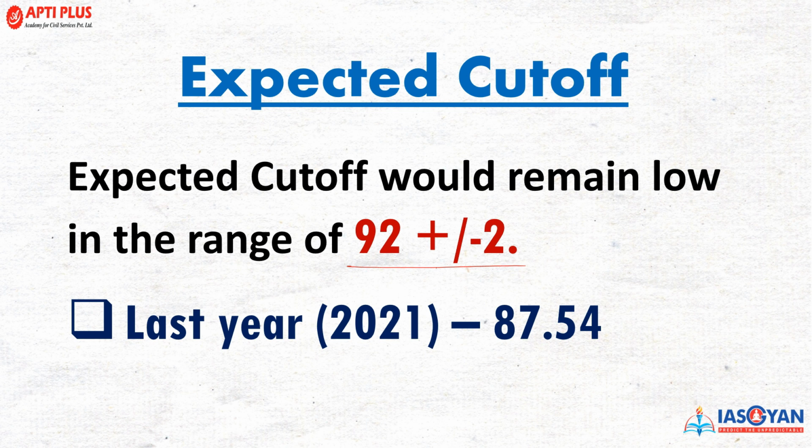Now if you look into the previous year's cutoff for 2021, the cutoff was 87.54. The UPSC has already released its official cutoff. You can even check out their website and you'll get an idea. So those of you who are getting even 85 plus can start preparing for the mains examination, because it is still unpredictable. Those of you who will be at 85 plus would be on a safer side to prepare for the mains examination.